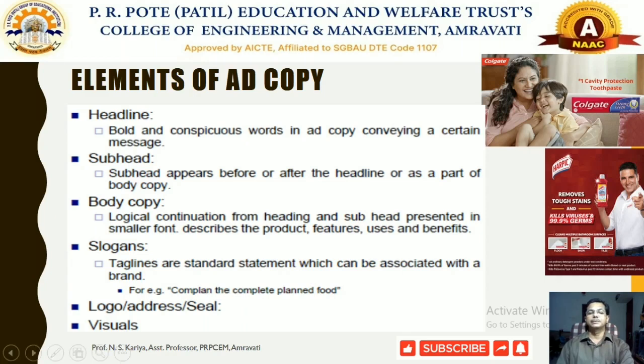Sometimes you will find a brand logo or company logo, address and company seal presented in the advertisement. Here you will find the brand logo, Harpic could be there, then Colgate, where the company itself and the brand itself are projected. Some sort of visuals are also there that make your advertisement, with the help of effective dramatization. So these basic elements are normally used in the advertisement.